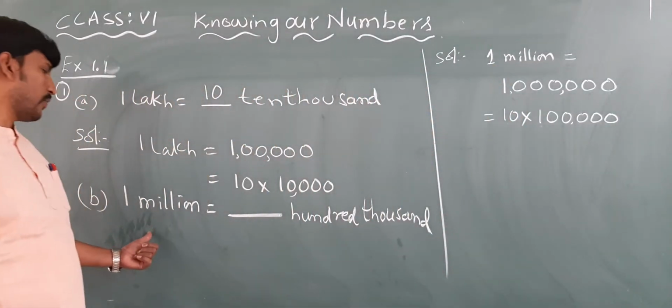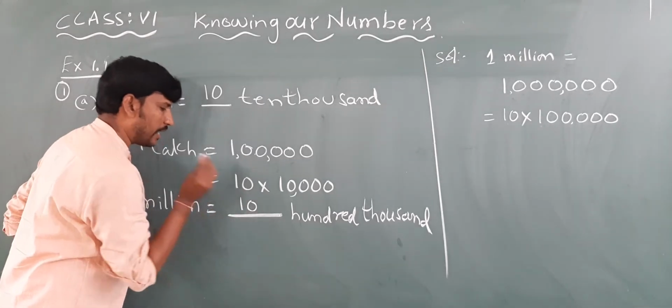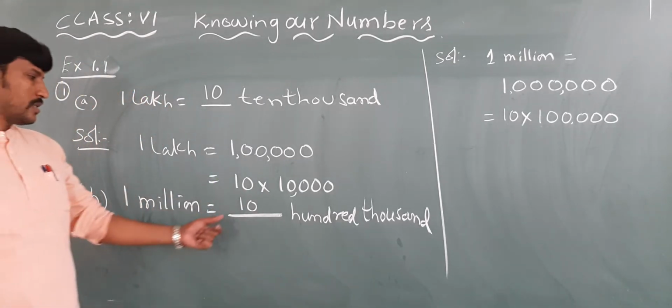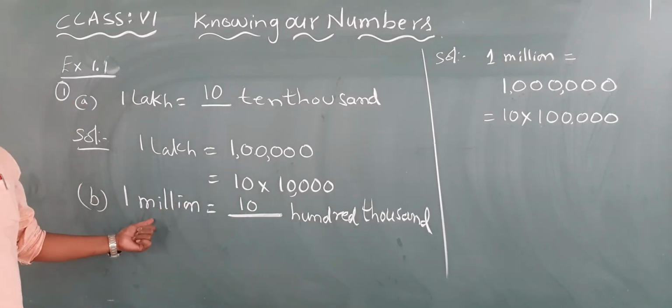So 1 million is equal to 10 100,000s. Clear?